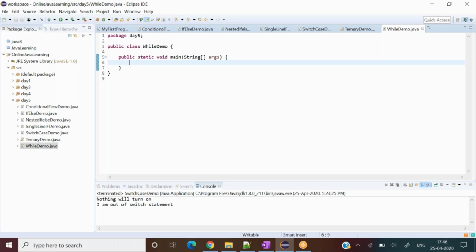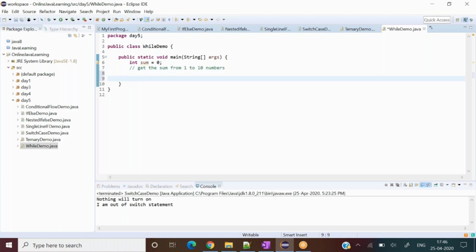Let's say I want to get the sum of some numbers. My sum is initially 0, and I want to get the sum from 1 to 10. Get the sum of the numbers from 1 to 10, right? That's how we started thinking.